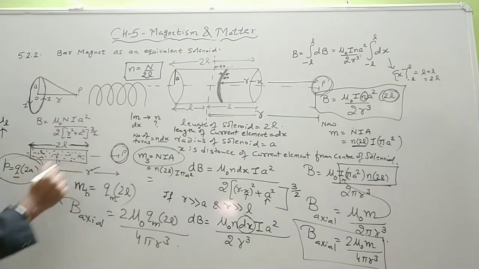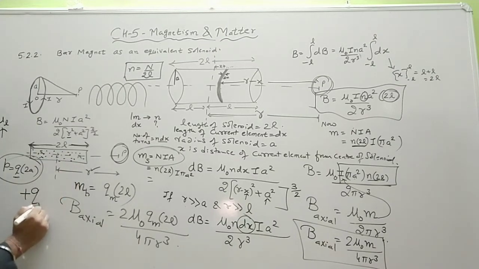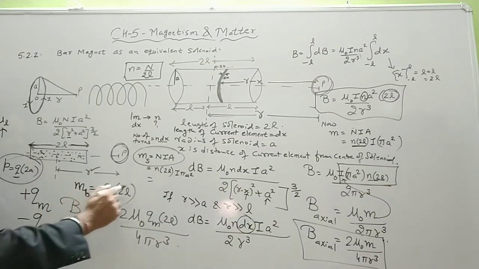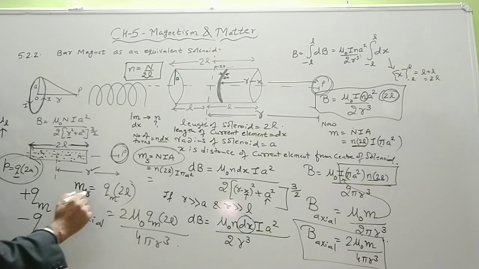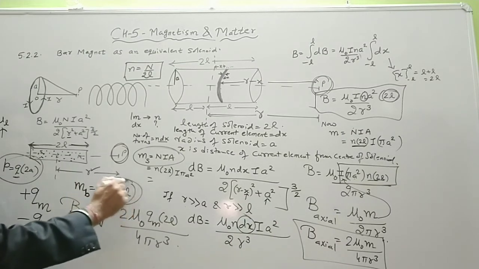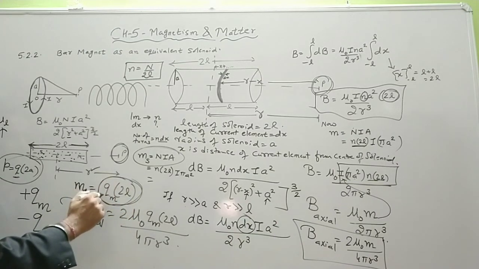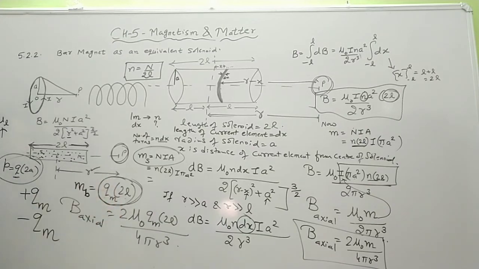Now if it is a north pole, we call its pole strength plus Qm. If it is a south pole, its pole strength is minus Qm. So the magnetic moment of a bar magnet is defined as the product of the magnitude of the pole strength and the distance between the two poles.